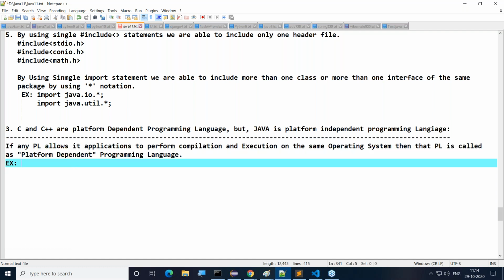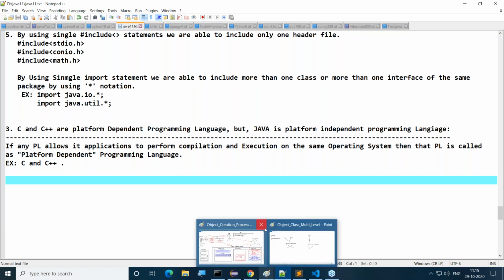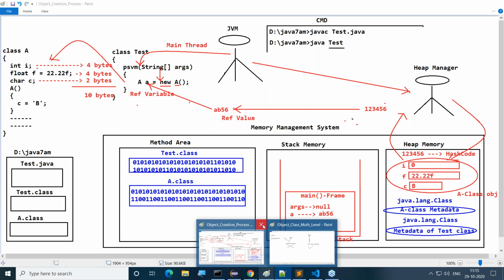Examples are C and C++. But how can we say C and C++ are platform dependent programming languages? What is the internal reason? Right, so now I'll give an example. Try to understand it. I'll explain with a diagram.